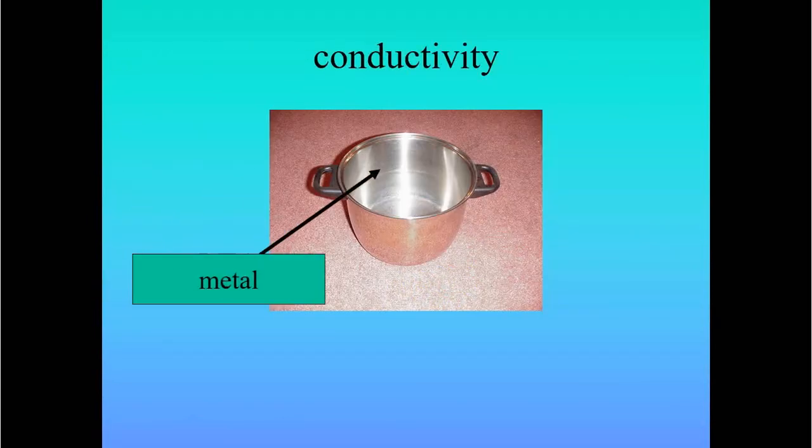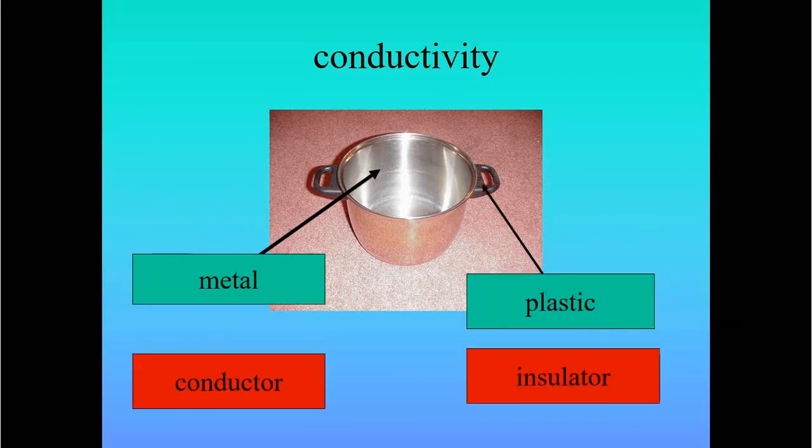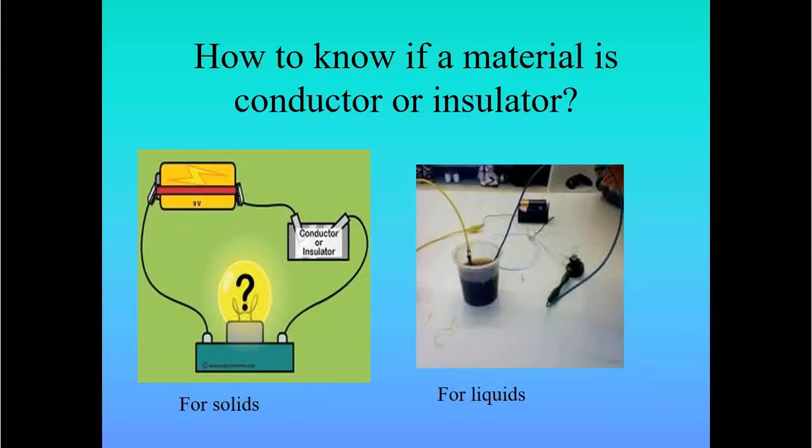Okay, so let's see here the metal. Why do we use it? Because it's a good conductor of electricity, while the plastic is a good insulator of heat. I'm sorry, I mean the metal is a good conductor of heat, while the plastic is a good insulator of heat. You can also test if the material conducts electricity or not.